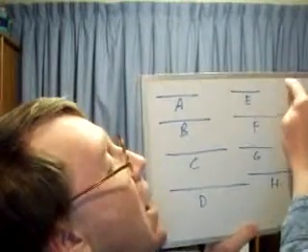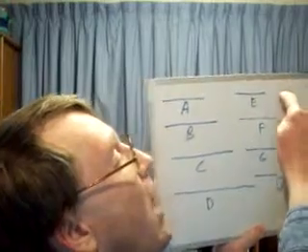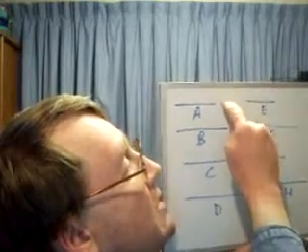It is then manifest that E is not prime. For if E is prime and measures D, it will also measure A, which is Euclid Book 9, proposition number 12, which is prime, though it is not, which is impossible. So in other words, if E were prime, it would have to be the same as A, and we already know A is prime, so E is definitely not prime. Therefore, E is not prime.